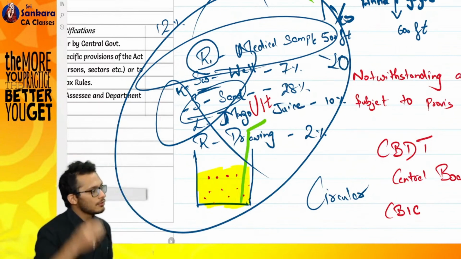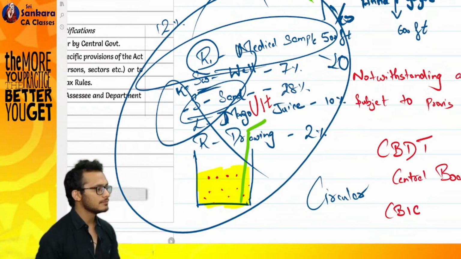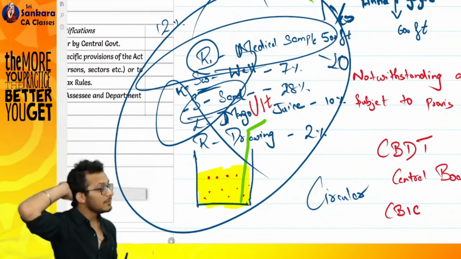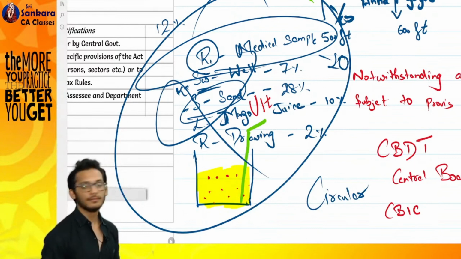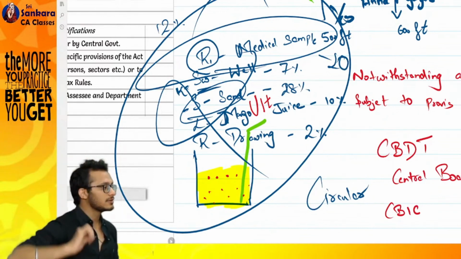You will go to the CBDT and say, sir, I wanted to file it on 31st July, but I could not file it because of a problem. Please extend the due date. Tomorrow, will the CBDT officer extend the due date only for you, or for everyone in the world? Yes or no? Tomorrow, he extended the due date and made it 31st August.